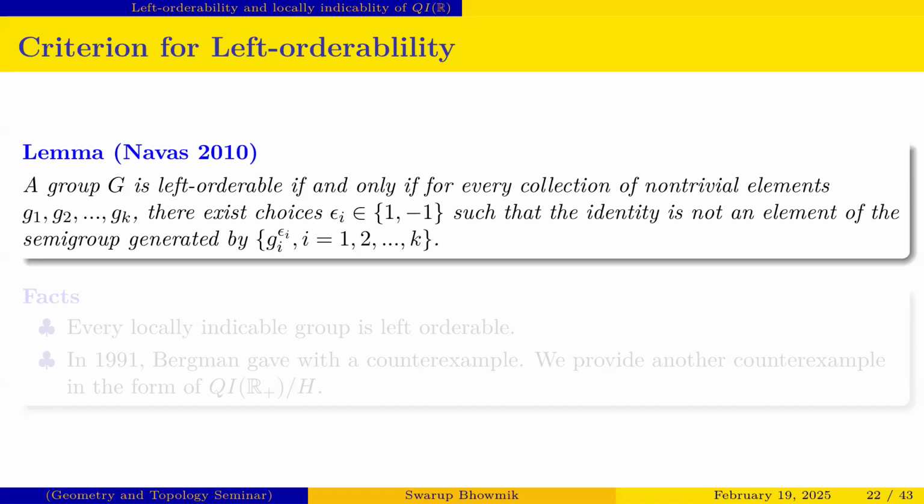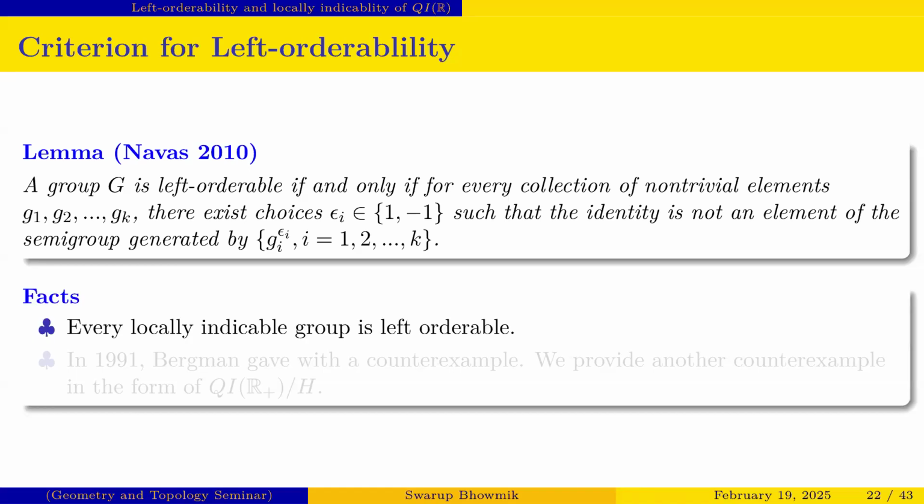This is the main result from where Ye and Zhao proved that the group QIR is not left orderable, and we also proved that the group QIR plus by H is not left orderable.